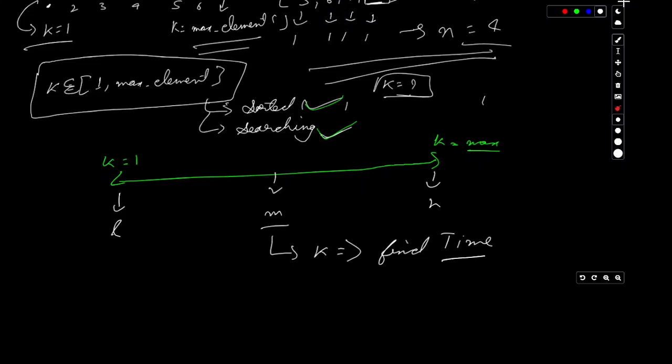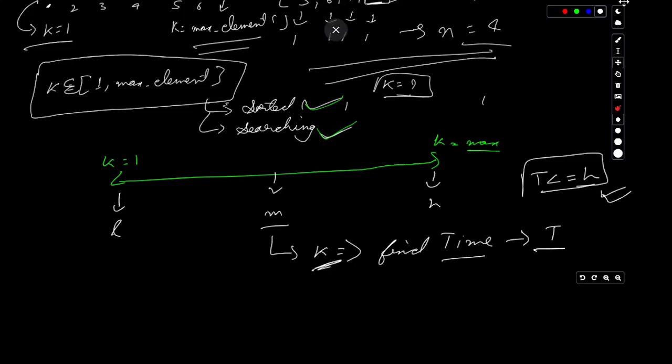We can find time such that t is smaller than or equal to h. Okay, our task is to find that at a particular speed the time should be smaller than or equal to h, right? So after taking out mid, or after taking the value of a particular k, we will be looking forward to calculate the time within which, at that speed, Coco will complete eating bananas, right? So we'll find our time.